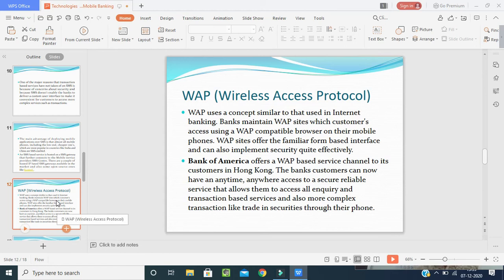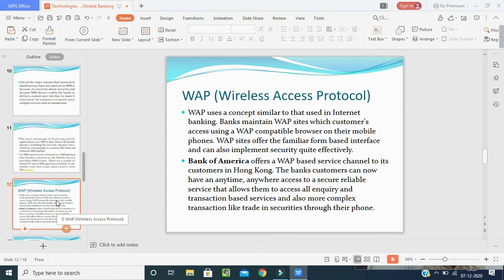The full form of WAP is Wireless Application Protocol. WAP uses a concept similar to that used in internet banking. Banks maintain websites which customers access using a web-compatible browser on their mobile phones. So what is the use of the web? It is used in internet banking. So the banks maintain websites for customers accessing through a web-compatible browser on their mobile phones.